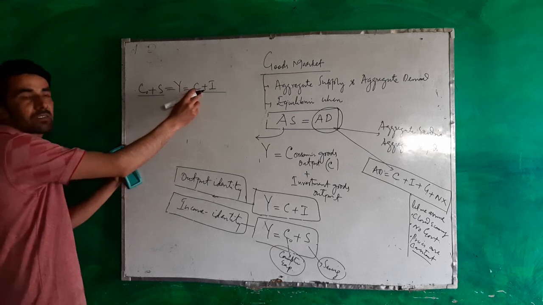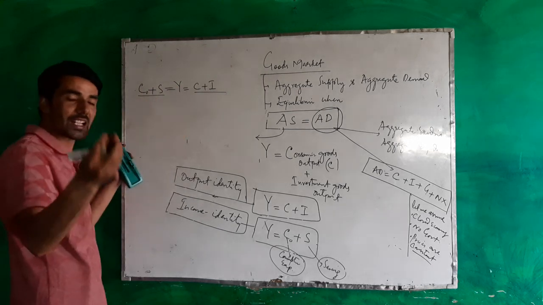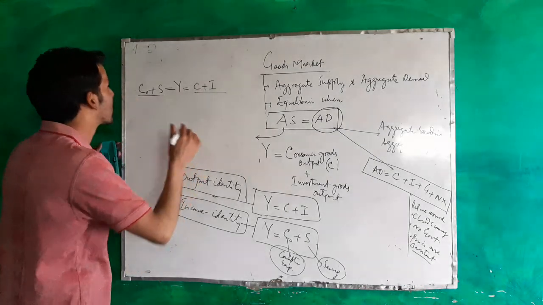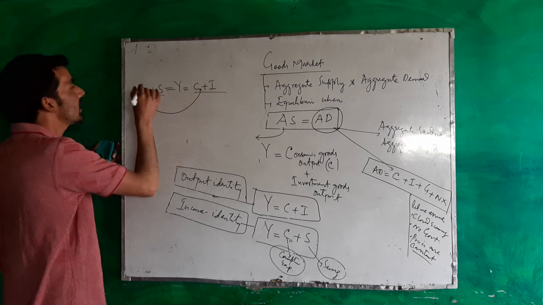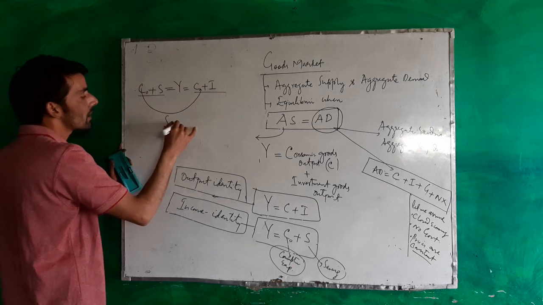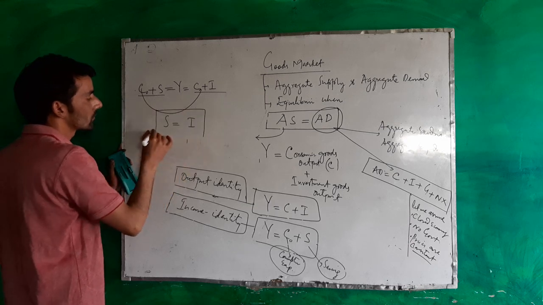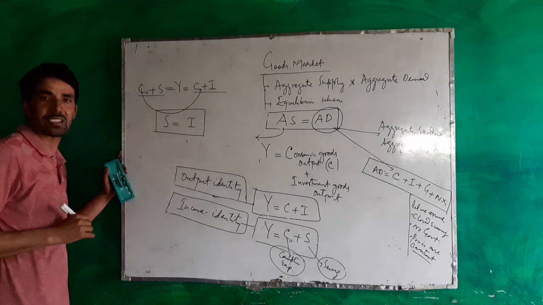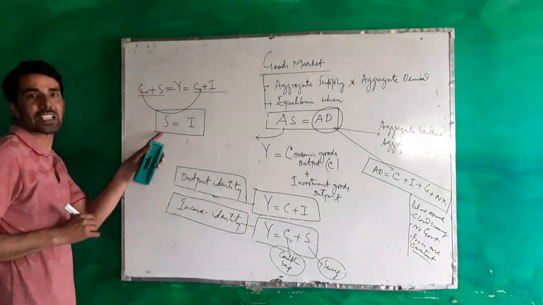So if we assume that C naught is equal to C, what does that mean? That means all the consumer goods that have been produced in an economy are consumed. So C is equal to C naught is equal to C, then it follows for the economy to be in equilibrium, S must be equal to I. This is the goods market equilibrium condition.